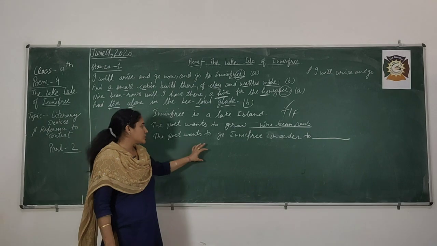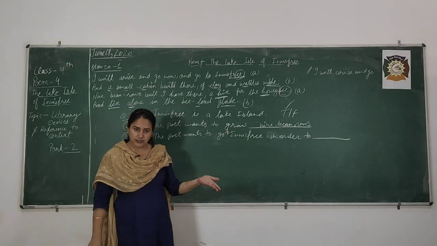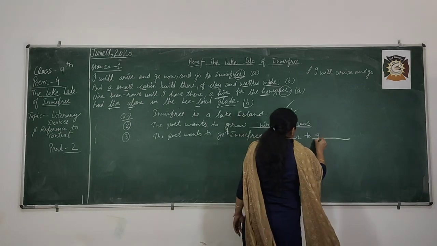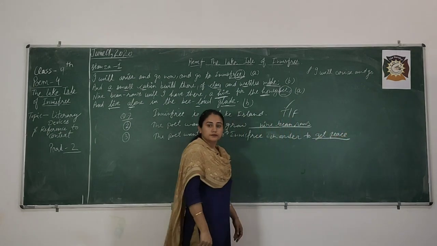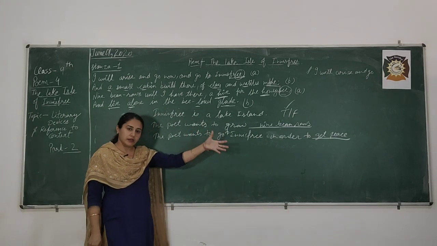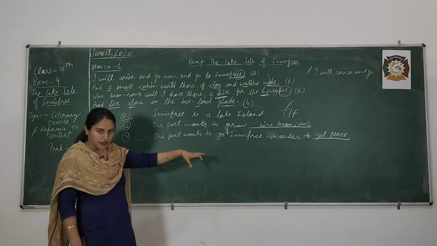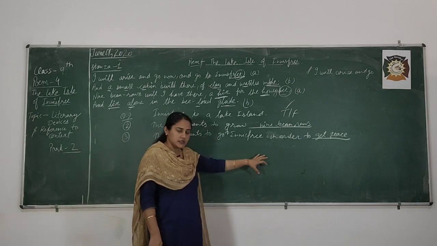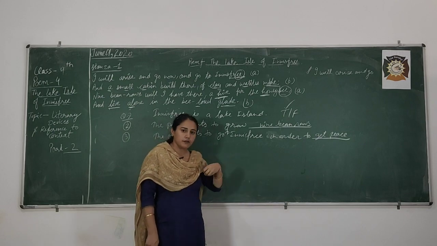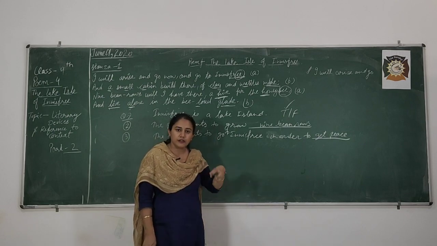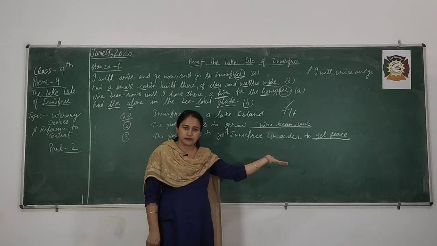The poet wants to go to Innisfree in order to get peace. Anyone who wants to say what can be here instead of to get peace? To make himself away from the city life, away from the stress and burden which he is facing while living in the city. It may be the answer, right?